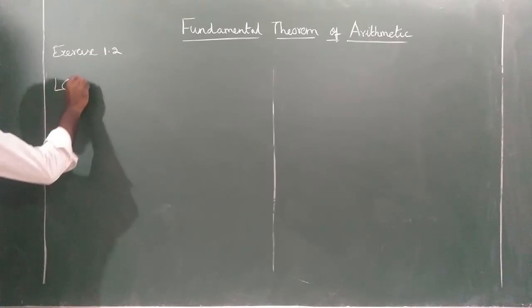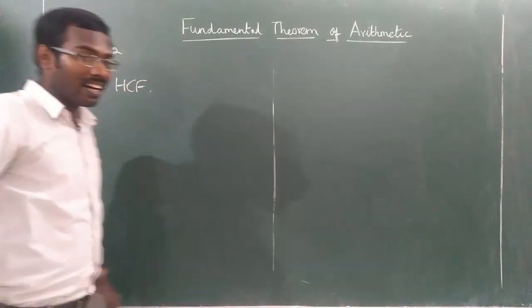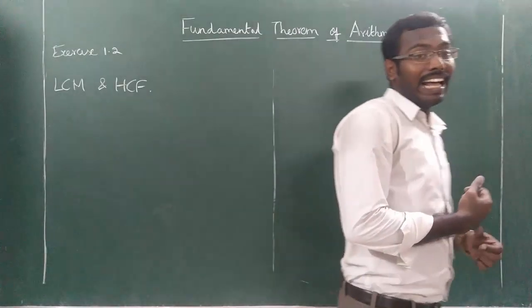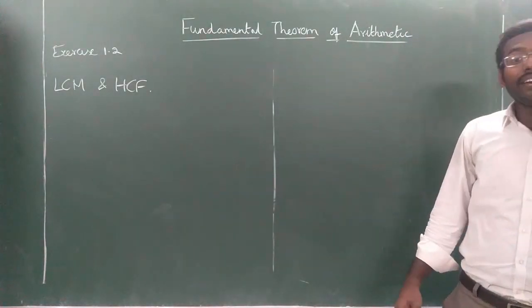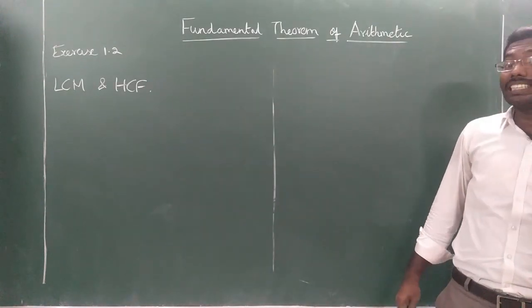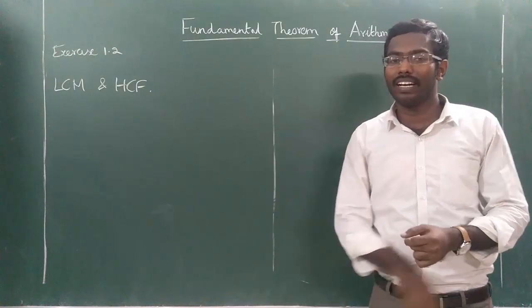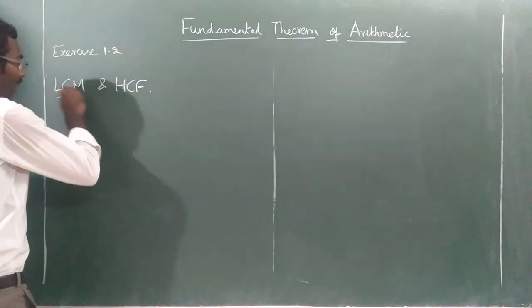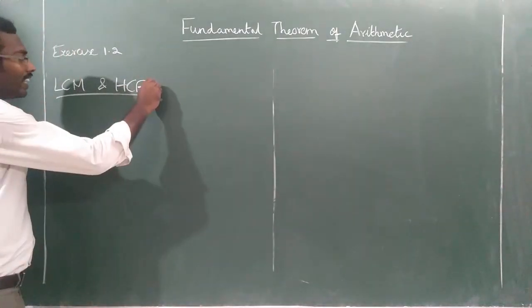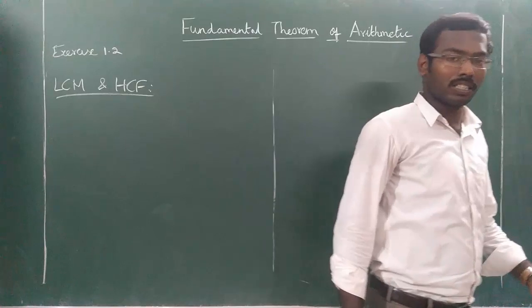In the first exercise, we already saw how to find HCF, that is highest common factor, using Euclid's division lemma. I hope you remember that. Now, using this factorization, not only HCF, but we can find the LCM of any 2 or 3 numbers also.